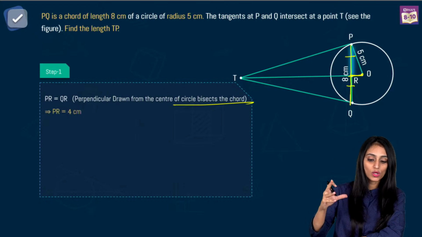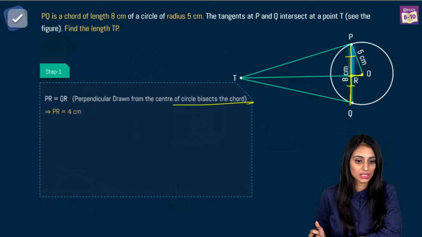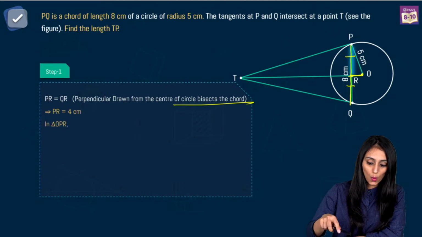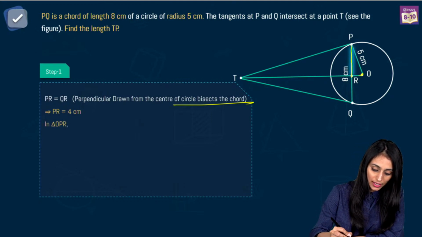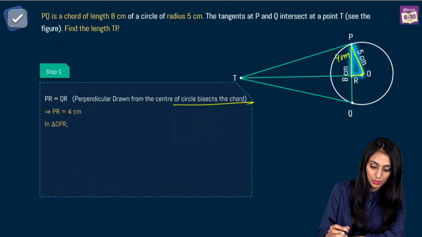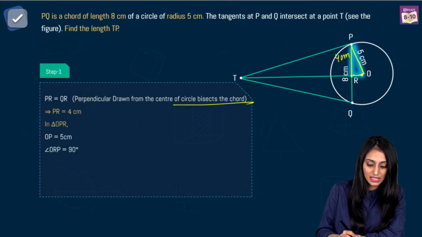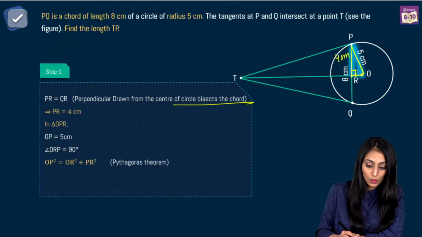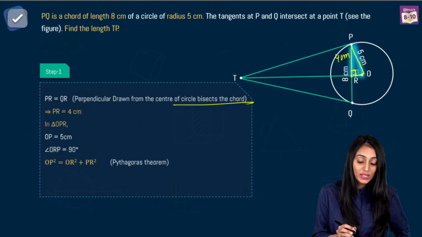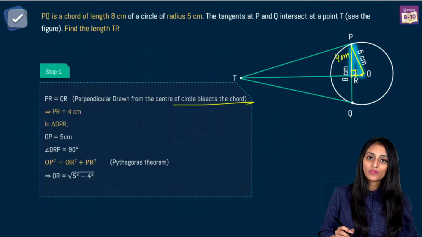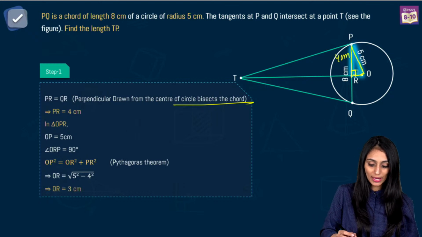The entire PQ was 8 centimeter, so they both will be equal to 4 centimeter. Now in this small triangle OPR, we know that PR is 4 centimeter, OP is 5 centimeter, and this angle over here is 90 degree, as we just said using the construction. So we can use Pythagoras theorem here. That's going to be OP square equal to OR square plus PR square. So OR would be equal to square root of 5 square minus 4 square. You will get OR as 3 centimeters.